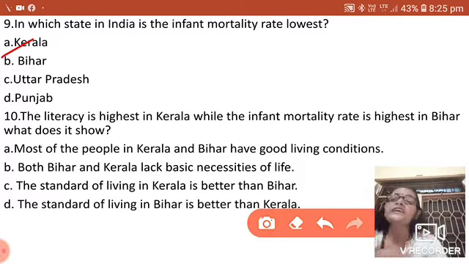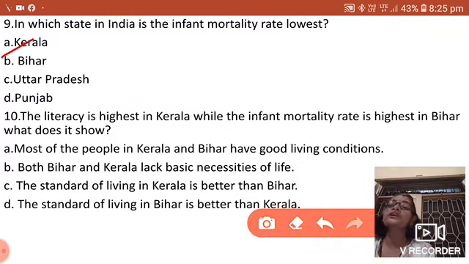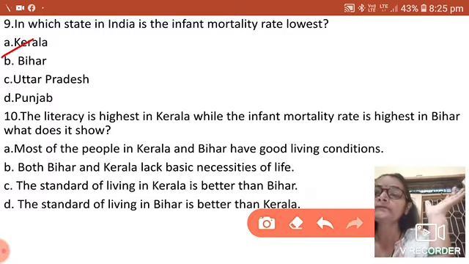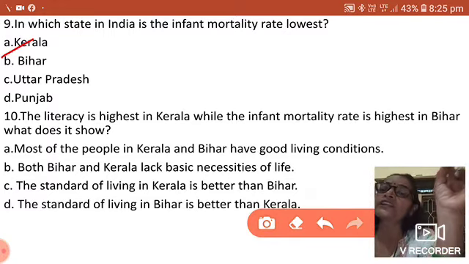The next is an analytic question, the 10th question. The literacy rate is highest in Kerala, while the infant mortality rate is highest in Bihar. What does it show? Most of the people in Kerala and Bihar have good living conditions.